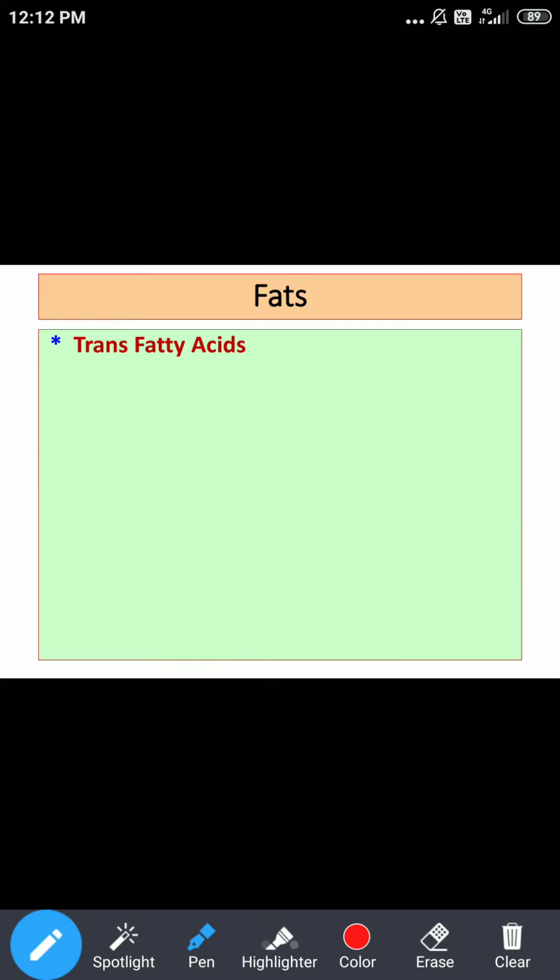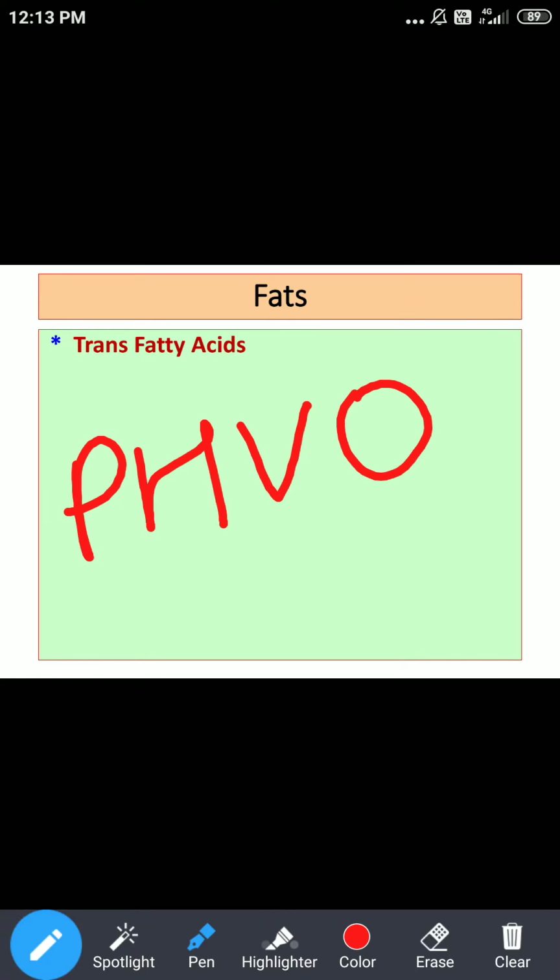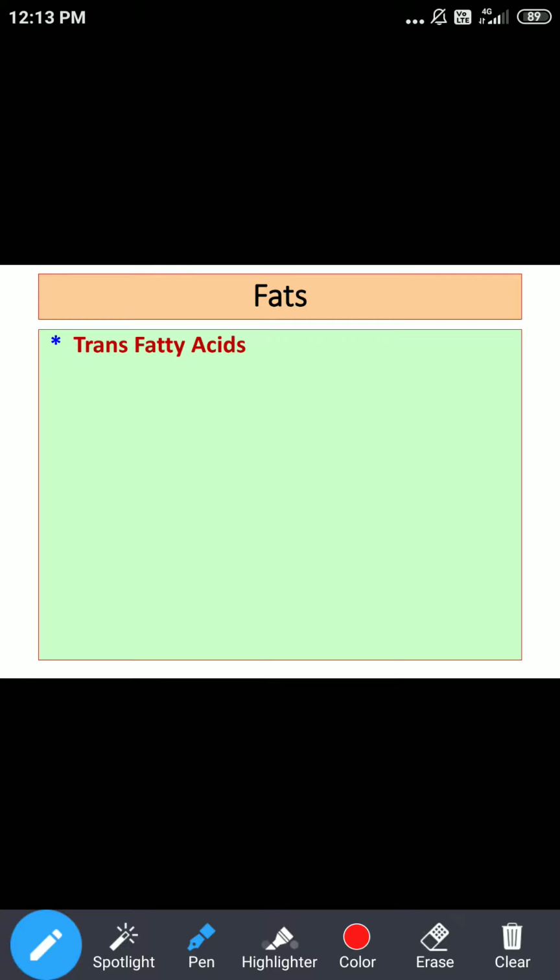This partial hydrogenation is abbreviated as PHVO, that is, partial hydrogenation of vegetable oils. Why is this done? This is done to increase the shelf life of polyunsaturated fatty acids, and during this process trans fatty acids are generated, or created.